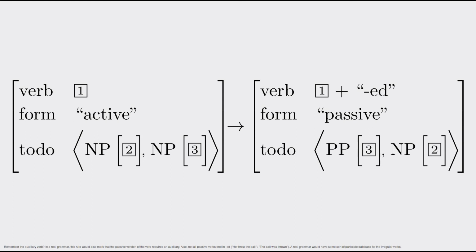The number tags show when something from the left is the same as something on the right. So all this rule does is add an ed ending if the word doesn't already have one, flip the order of the to-do, and change the new first NP into a PP. Pretty simple. If passive verbs are derived from the equivalent active verb, is there some evidence of this process? Is there an experiment that can verify this?